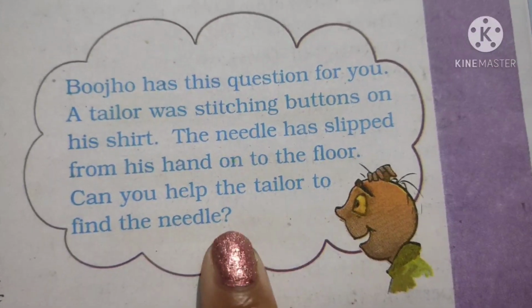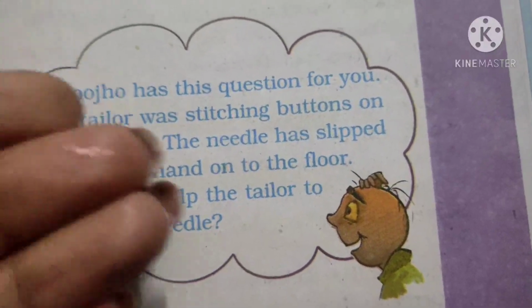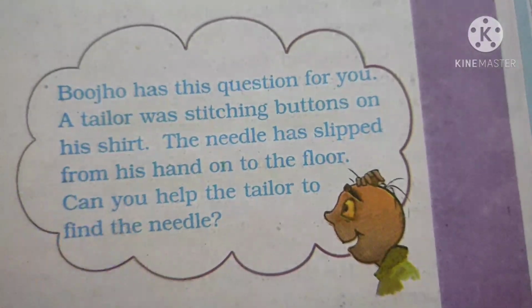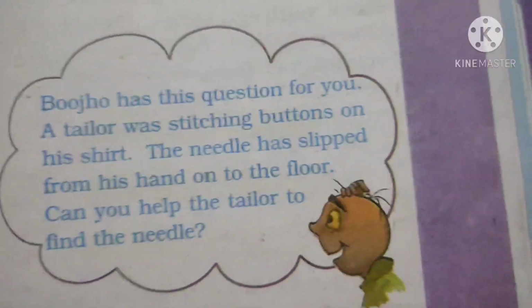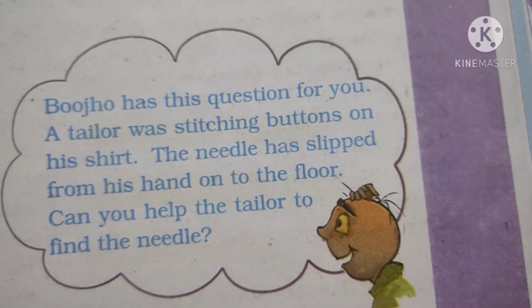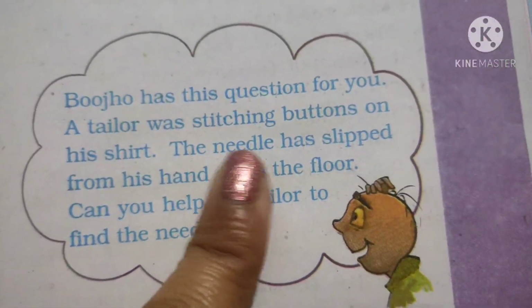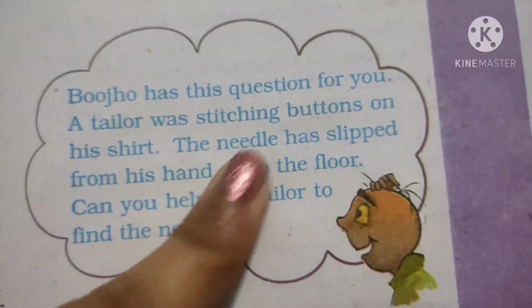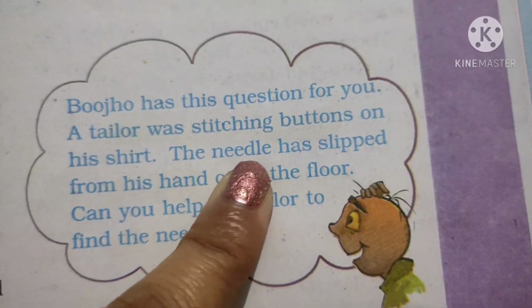Not only iron, but nickel and cobalt are also magnetic materials. Materials made up of nickel or cobalt are also attracted by a magnet, so they are known as magnetic materials. The needle is also a magnetic material, so it is attracted by the magnet.